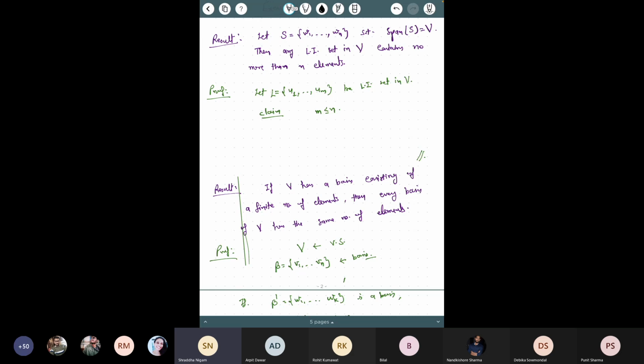will be 0 where alpha 1 up to alpha n are not all 0. How do you know that?